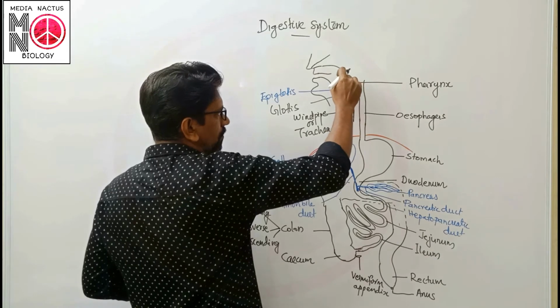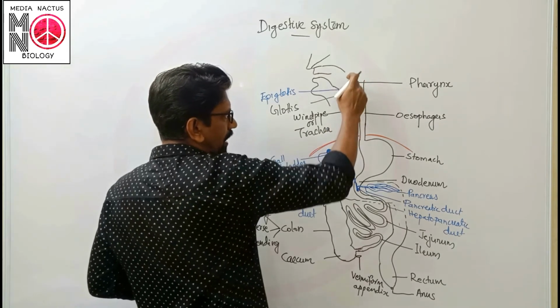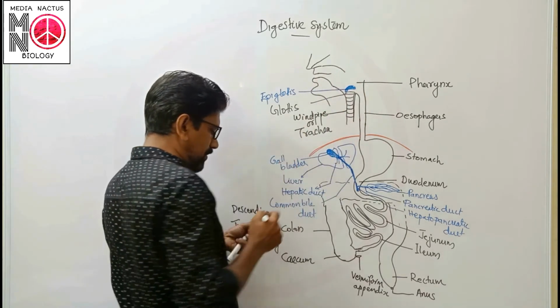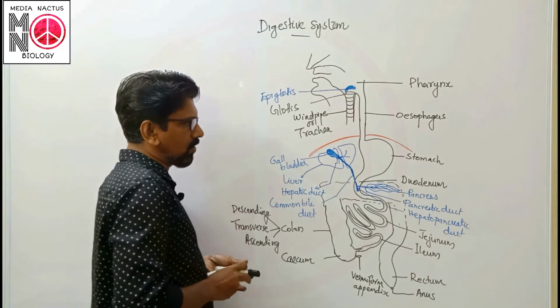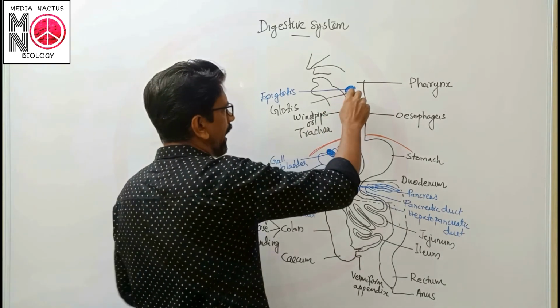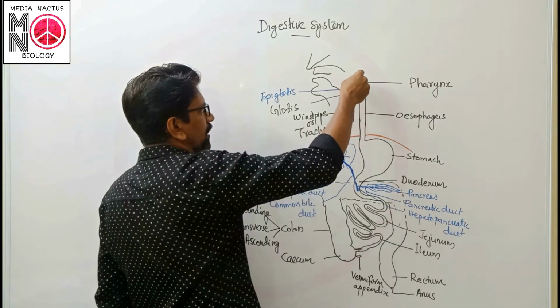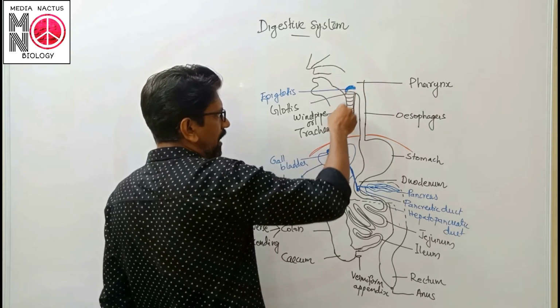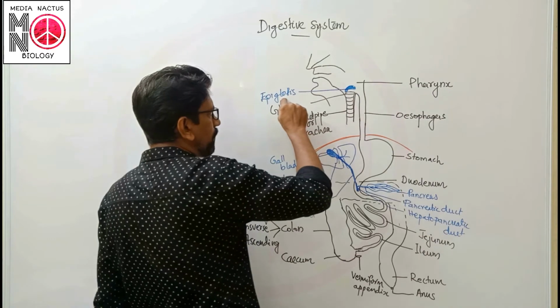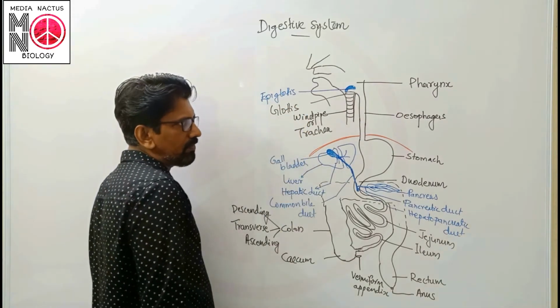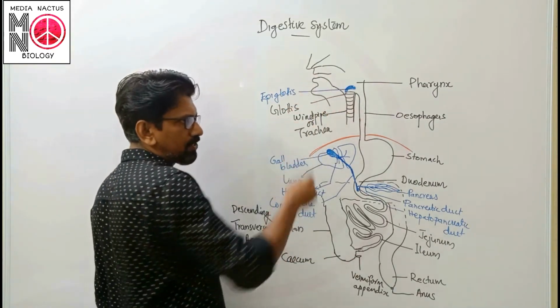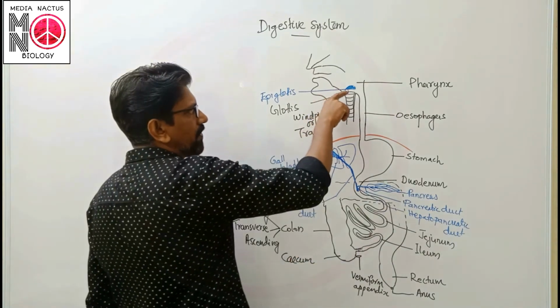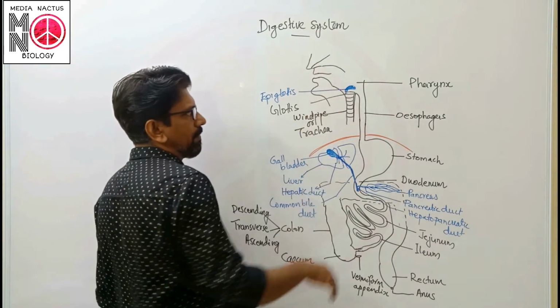Next to mouth, the pharynx is there, and the pharynx is said to be what? A common passage of food and air, where the food entry toward the windpipe or trachea is blocked with the help of epiglottis. Epiglottis is a cartilaginous flexible structure which prevents the entry of food toward the windpipe.